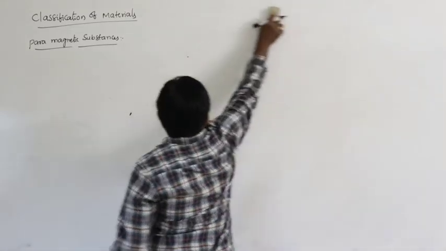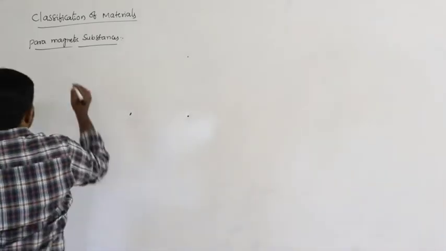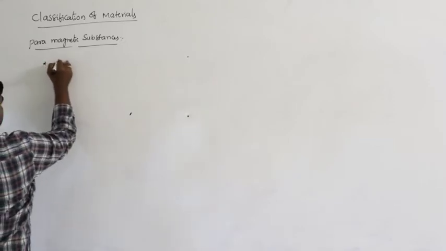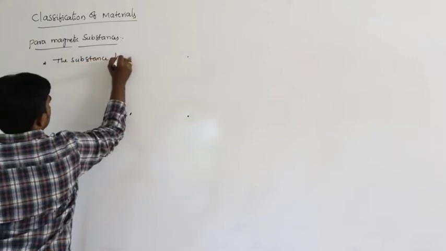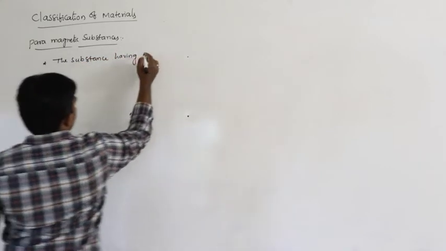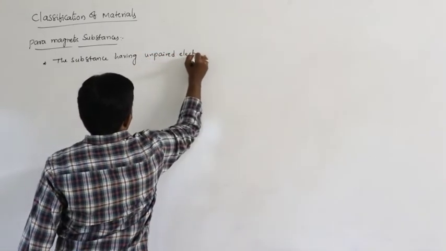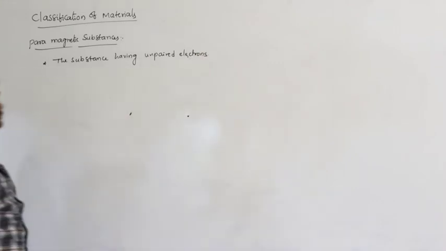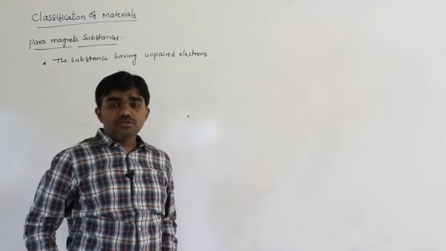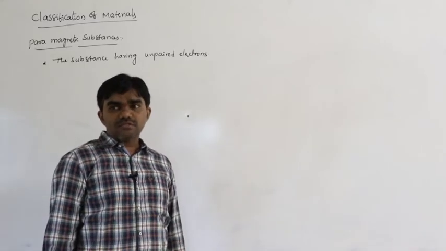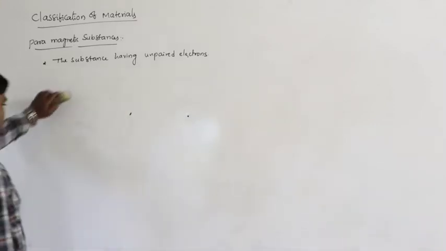So next, paramagnetic substances. What are the properties of paramagnetic substances? First one is the substance having unpaired electrons. The substances that have unpaired electrons, those are called paramagnetic substances.